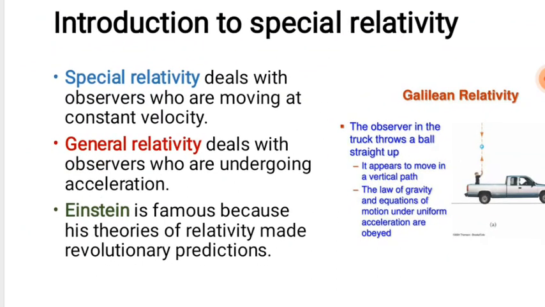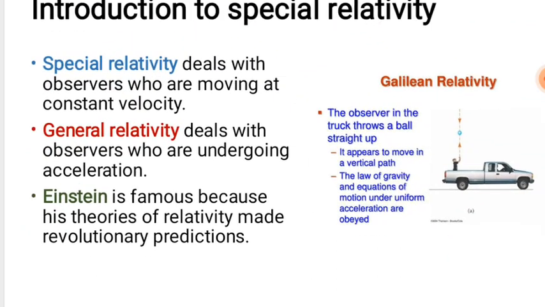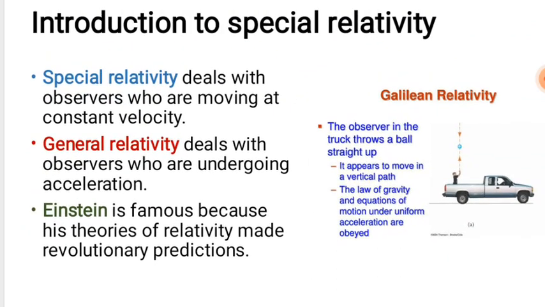When we say special relativity, this is a theory in physics where you have to look at observers who are moving at constant velocity. When we say constant velocity, what do you understand? A body may move with constant velocity. It means that the body moving at constant velocity has zero acceleration.